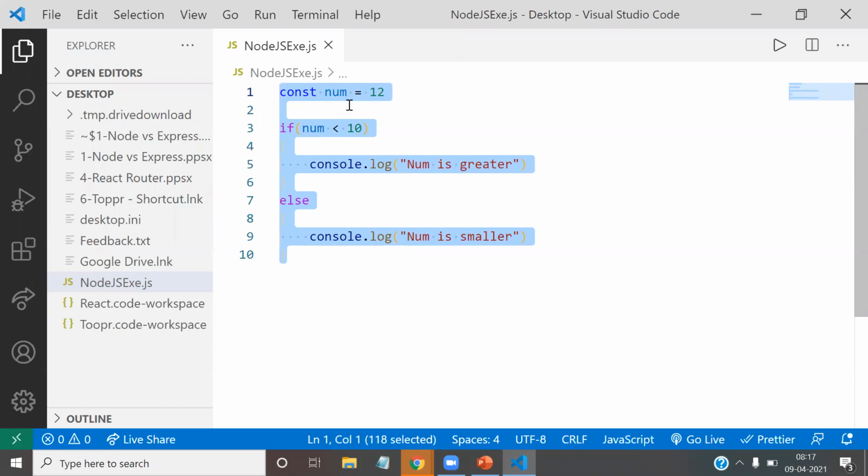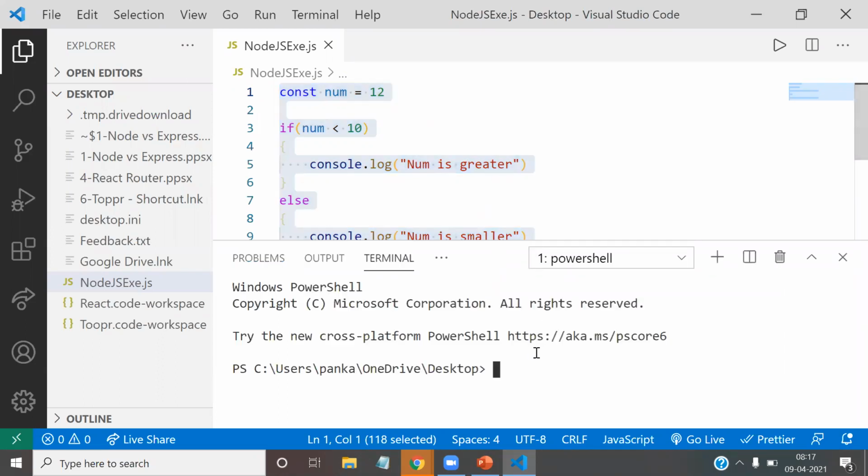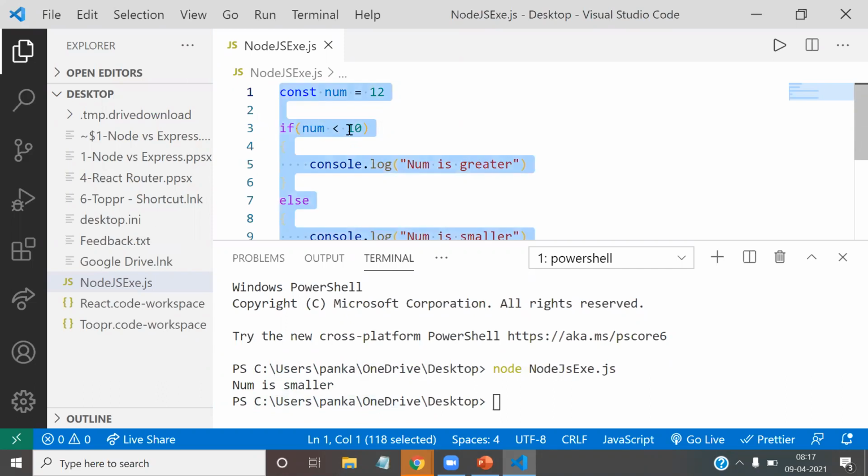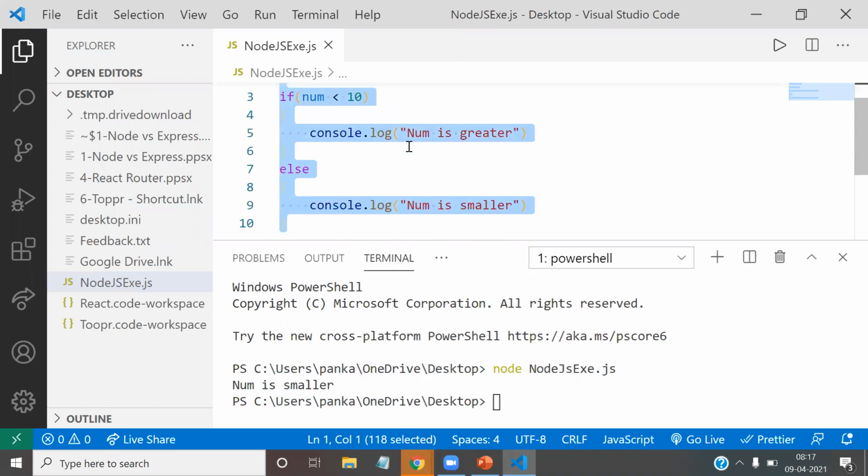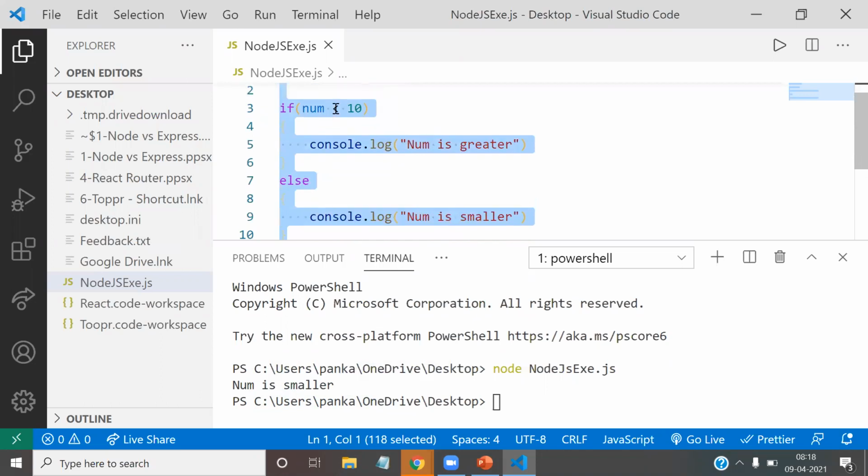So how can we execute it? I'm opening the terminal here, and just write node and the name of the file, which is node.js.js. When I press enter, you will see the number is smaller. How is it smaller? It is if the number is less than 10, number is greater. Oh, sorry.